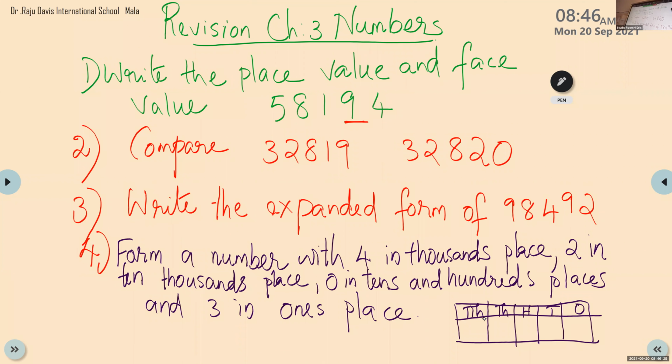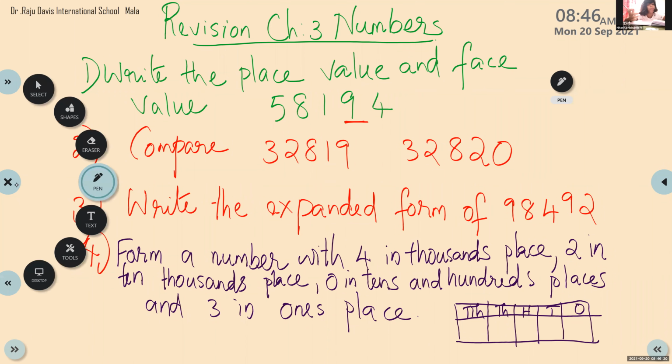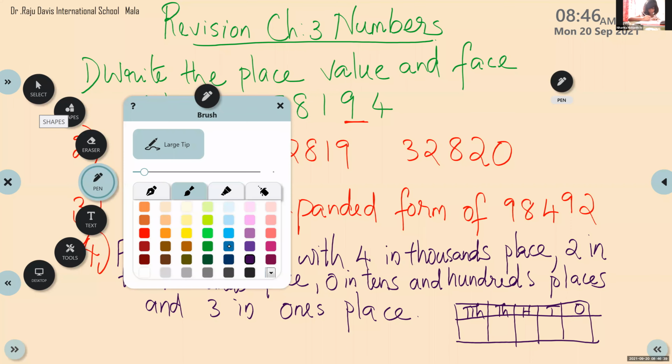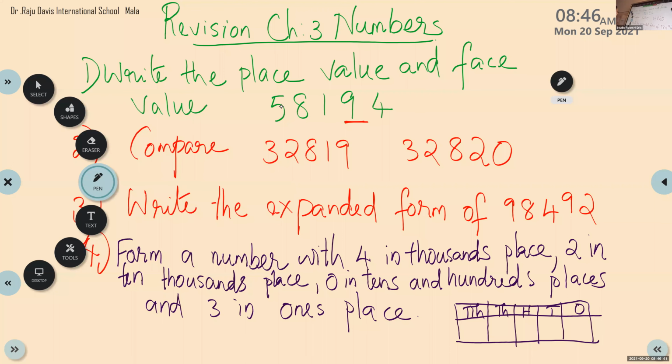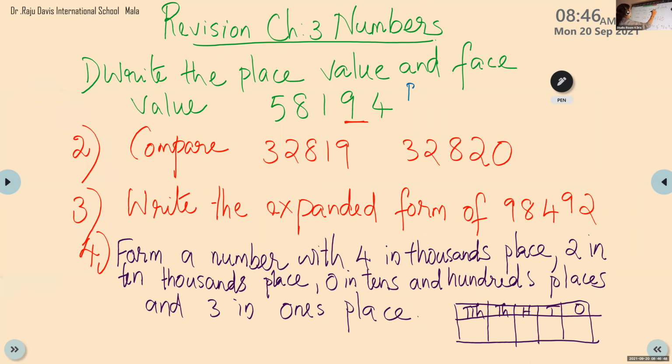Okay, let's discuss, children. Ma'am, 1 more minute. No, ma'am. First one, I think you have completed. Yes, ma'am. So write the place value and face value. So place value and face value of which number here? 9.